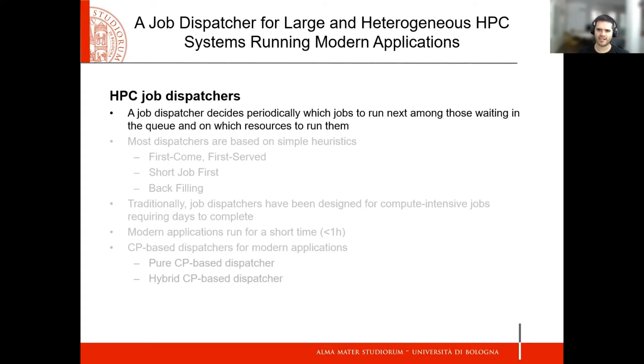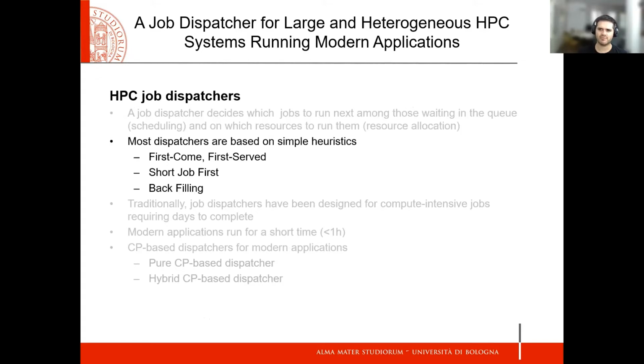Since the problem is online, a job dispatcher periodically solves the problem, and on each call, it decides which of the jobs waiting in the queue to run and on which resources to run them. The dispatching decision directly affects the efficiency and the quality of service of the systems. Most dispatchers are based on simple heuristics: first come, first serve, shortest job first, and backfilling.